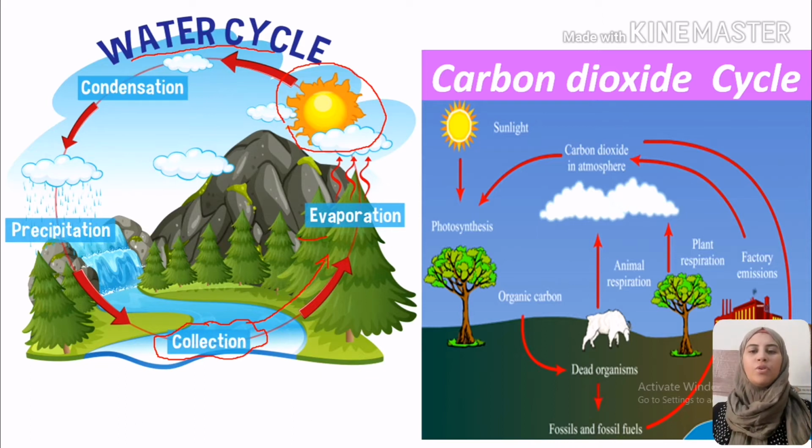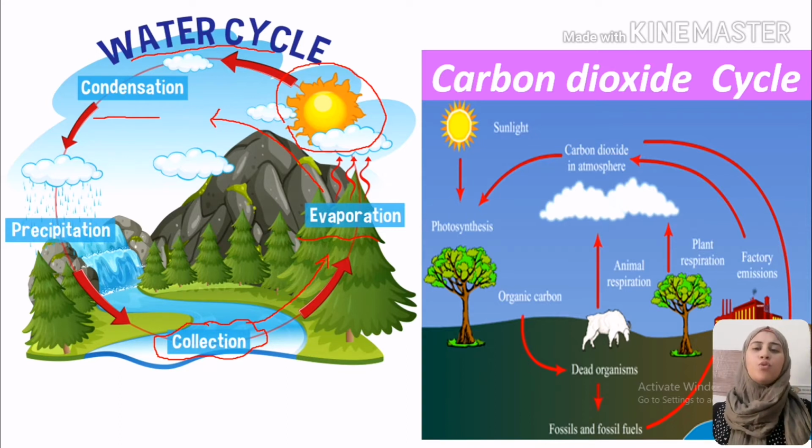By having water vapor, we make evaporation. By making evaporation, the water vapor will rise into the sky. The sky is colder than the earth, so we will have condensation of water vapor, and by condensation we will start to have clouds.